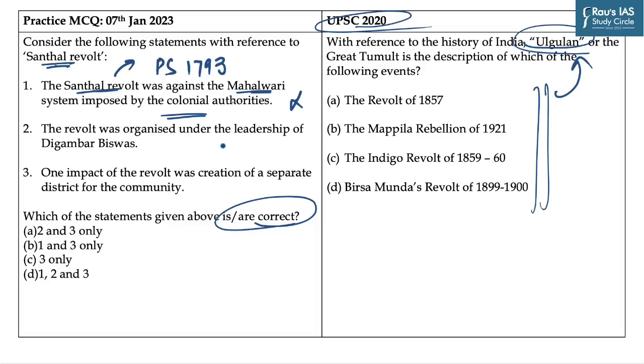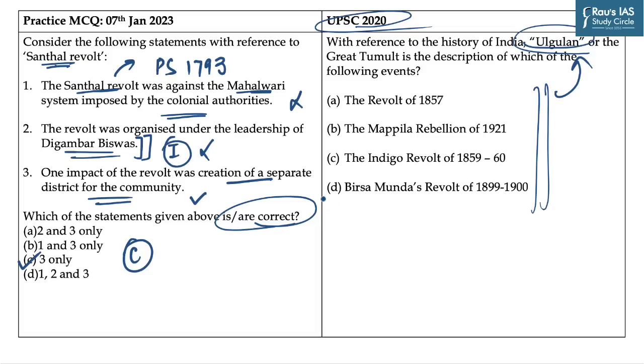The second statement says the revolt was organized under the leadership of Digambar Biswas. Many of you must be aware that Digambar Biswas and Bishnu Biswas provided the leadership to the Indigo revolt and not the Santhal. So this statement again becomes incorrect. The third statement says one impact of the revolt was the creation of a separate district for the community. It is a correct statement. After the suppression of the rebellion by the British officers, the region between Bhagalpur and Rajmahal Hills was separated and named Santhal Pargana, and it was declared a non-regulation district. So this statement becomes correct, and the answer to this question becomes C, which is 3 only.